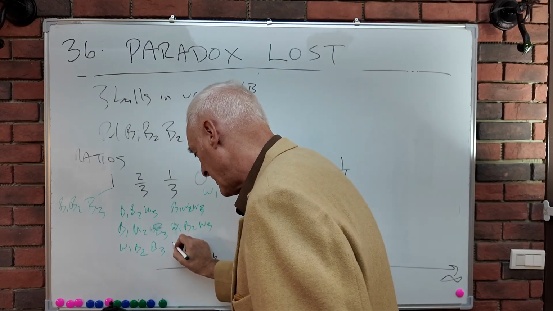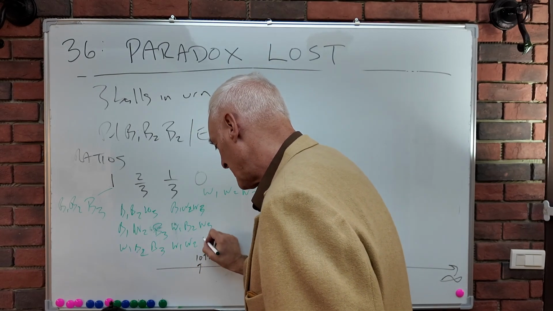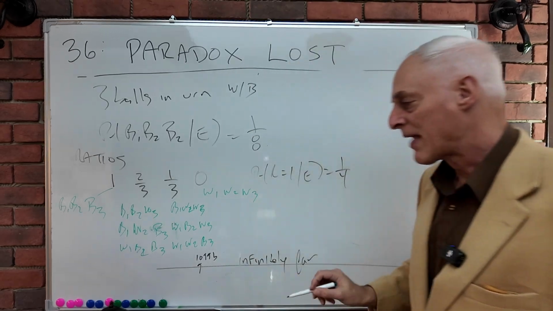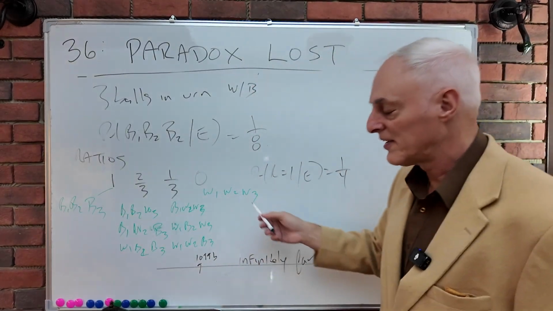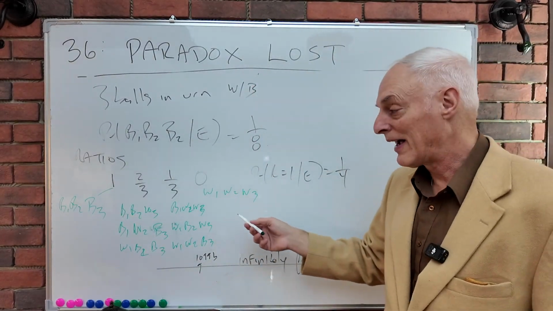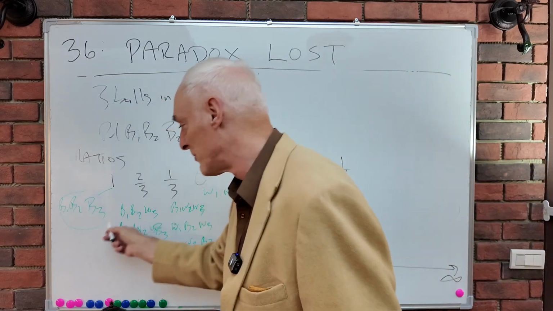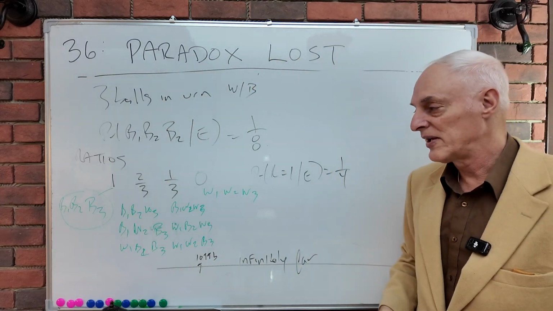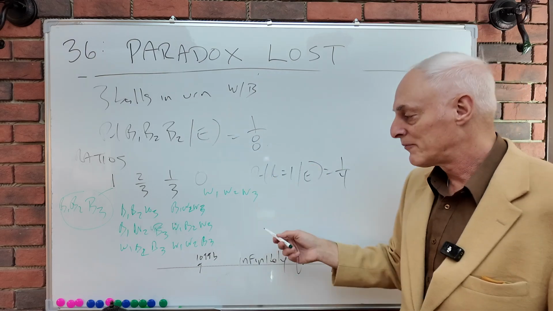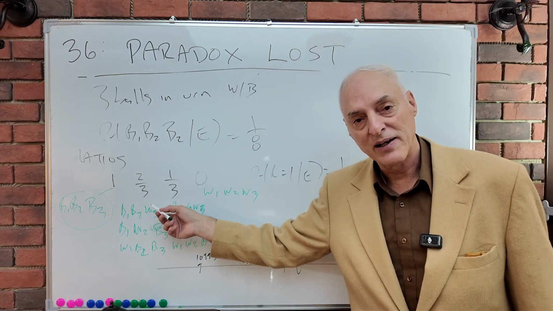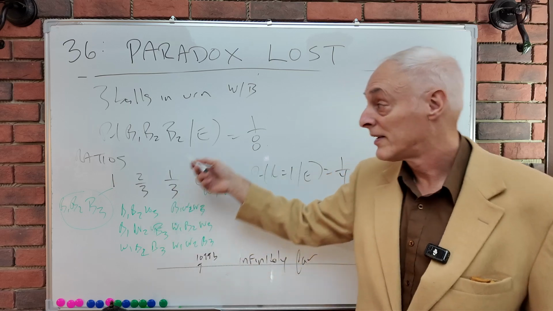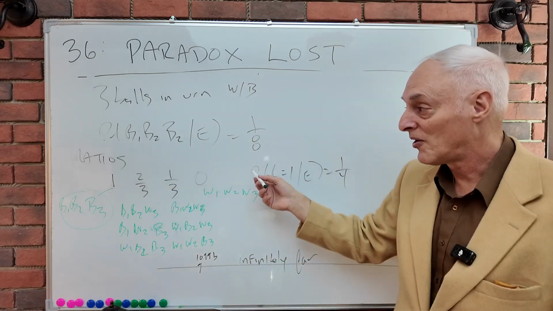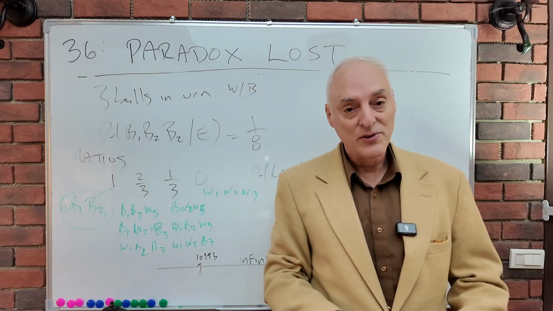We could have the first and the second white and the third black. And there are now 8 scenarios of possibilities for the bag, and only one of which is all 3 of the balls black, and we're back to a probability of 1/8 as before. And so there's absolutely no paradox.